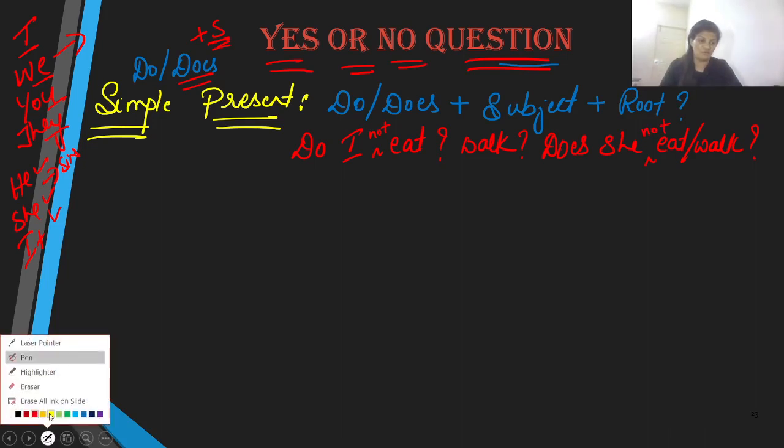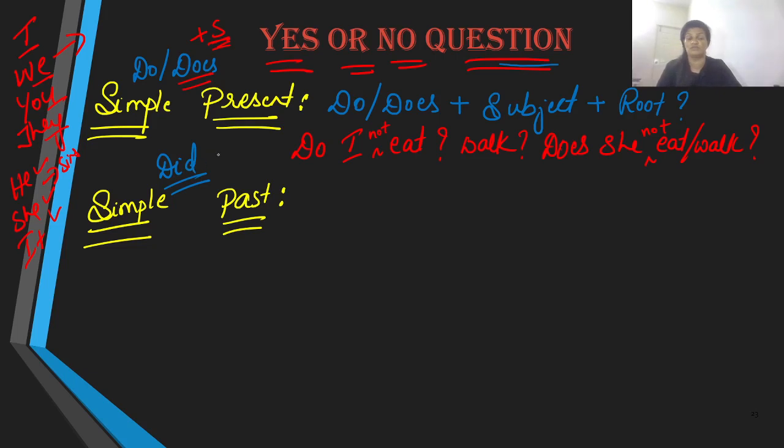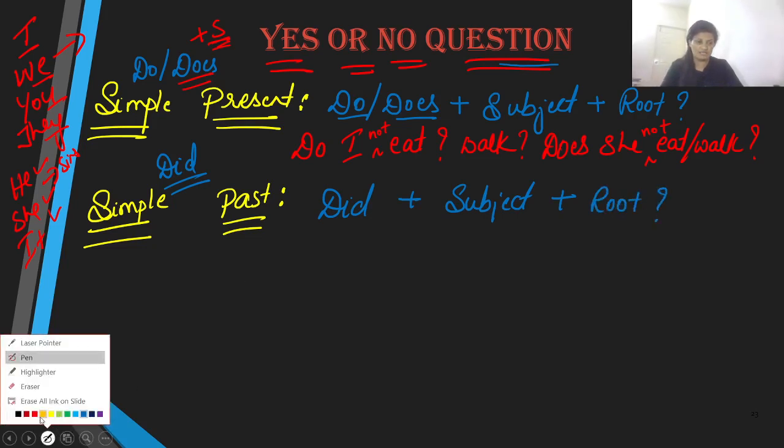Let us now move on to your simple past. Well, remember, simple past is pretty simple. All you have to remember is you are going to use did when it comes to simple past. And when you use did in a statement, the main verb which you are going to use is supposed to be in root verb. So the sentence structure is pretty much the same. The only change that you make over here is convert the do into did. That's it. Did, and then subject, and then your root verb, and end it with a question mark. And let us take the example.